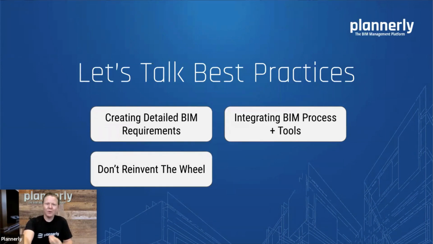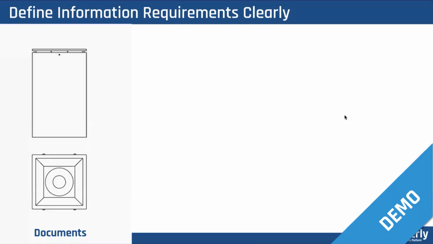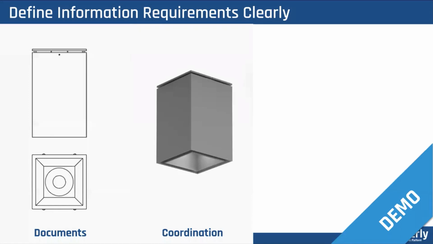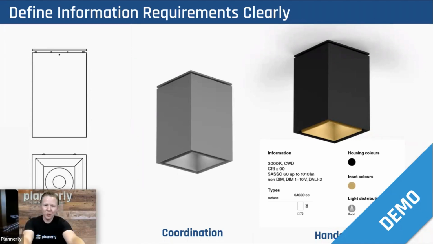So when you open a new tool, you would be starting from scratch, but we'll share how, in an integrated workflow, you can leverage the upstream work in the downstream process. And then we'll also look at how it's not just one person herding cats. It's actually an opportunity for everyone to manage their own tasks. We're going to look at how to define the information requirements clearly for different model purposes. It's about tailoring those requirements to specific purposes.